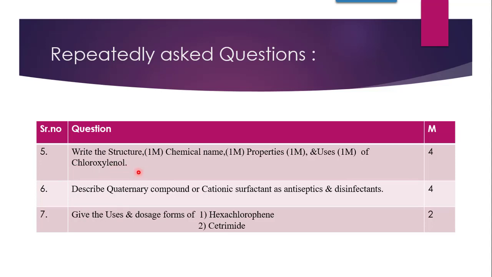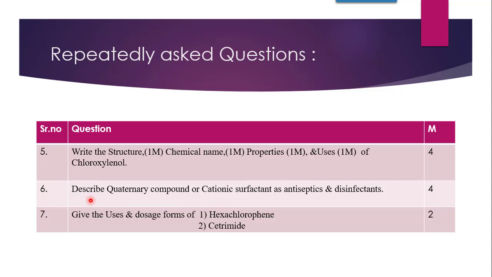It is also known as PCMX, that is para-chloro-metaxylenol. Same as cresol, xylenol is when both meta positions carry a CH3 group on phenol. Since it is phenol, there is a hydroxyl group, and then chlorine at the para position. So it is para-chloro-metaxylenol. So this question comes for 4 marks, 1 mark each.